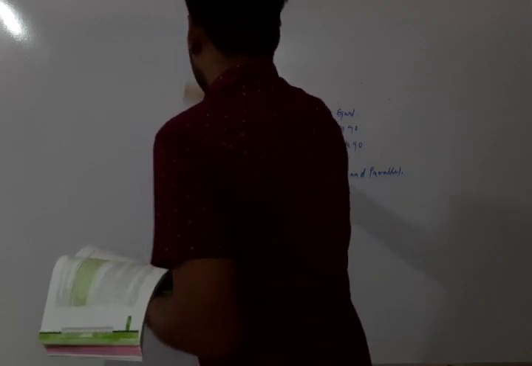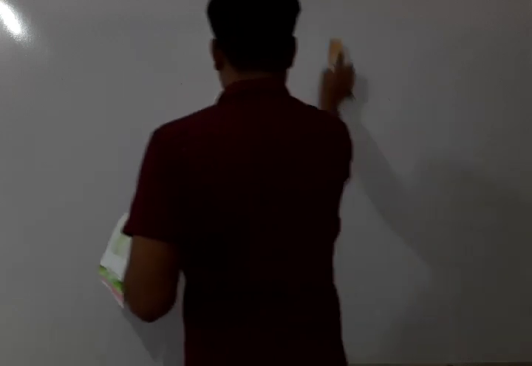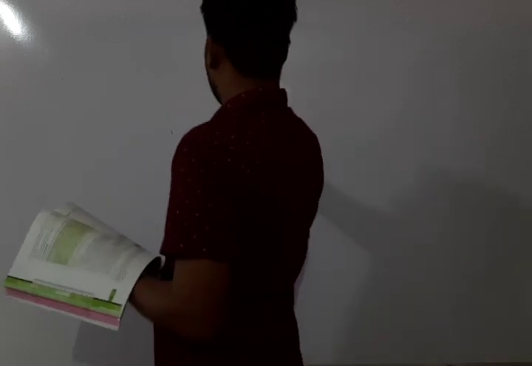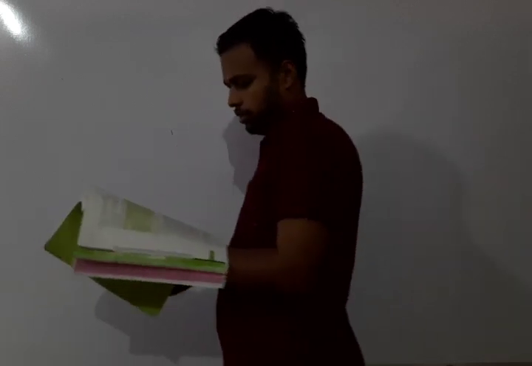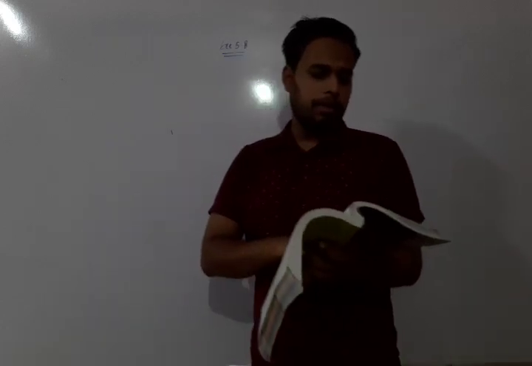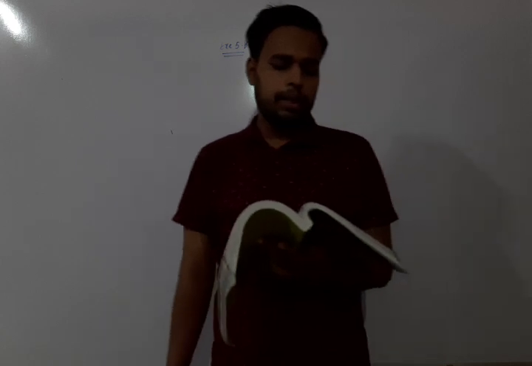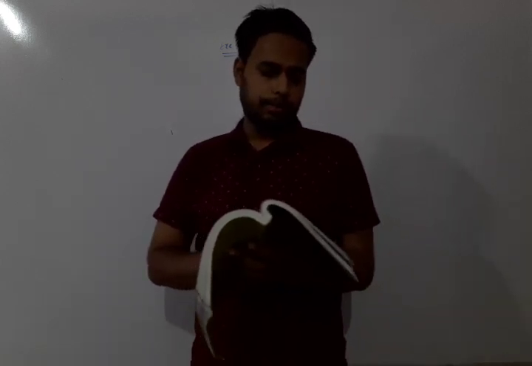Now we will move to exercise 5.8. First: examine whether the following are polygons. If any one of them is not, say why.